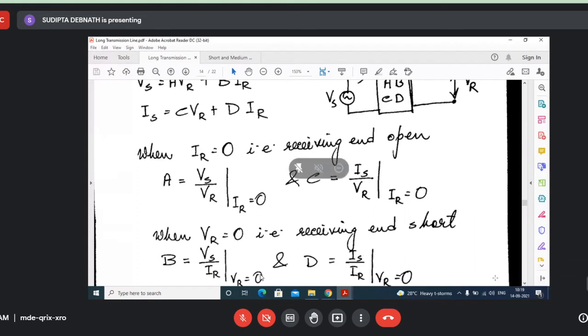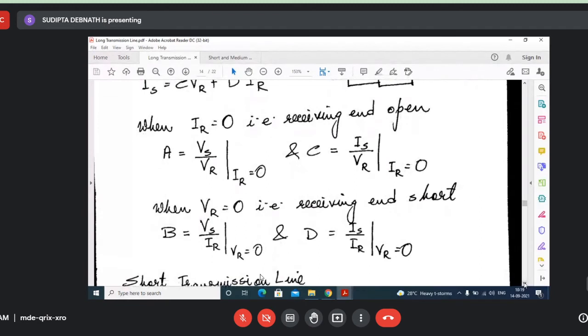So these equations you can understand, and this is how to get ABCD. These are the ABCD parameters. Now from these equations, can you tell me what the units of ABCD are? What is the unit of A? It is Vs by VR, so it is unitless, both being volts.